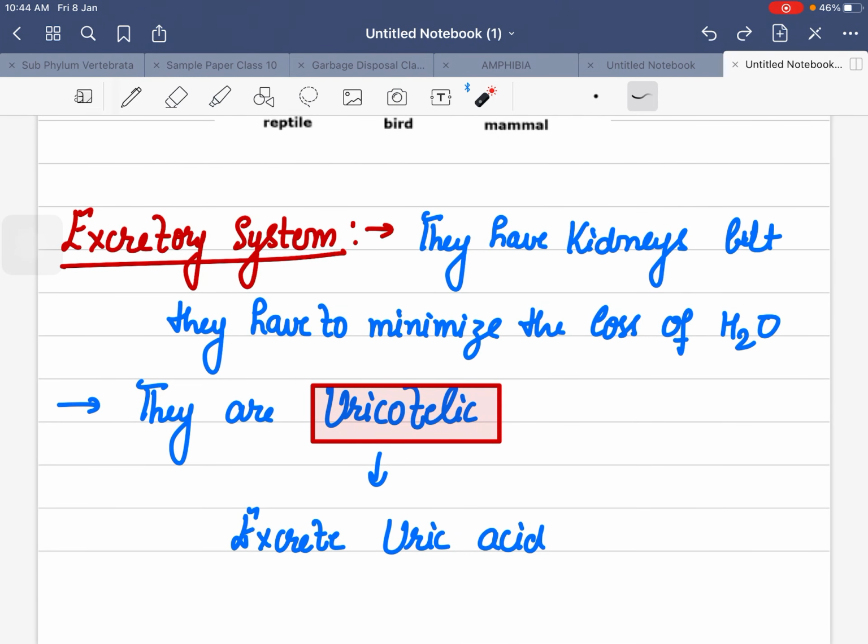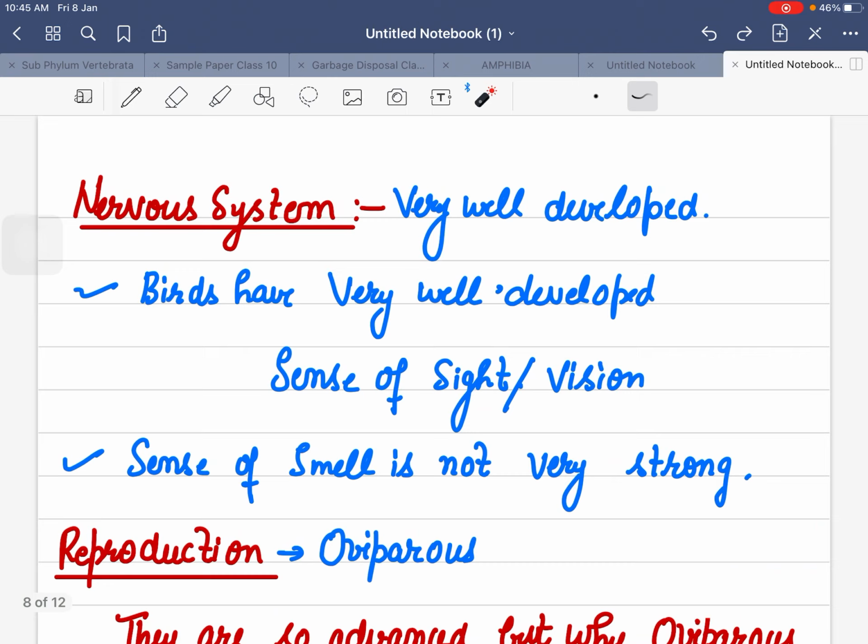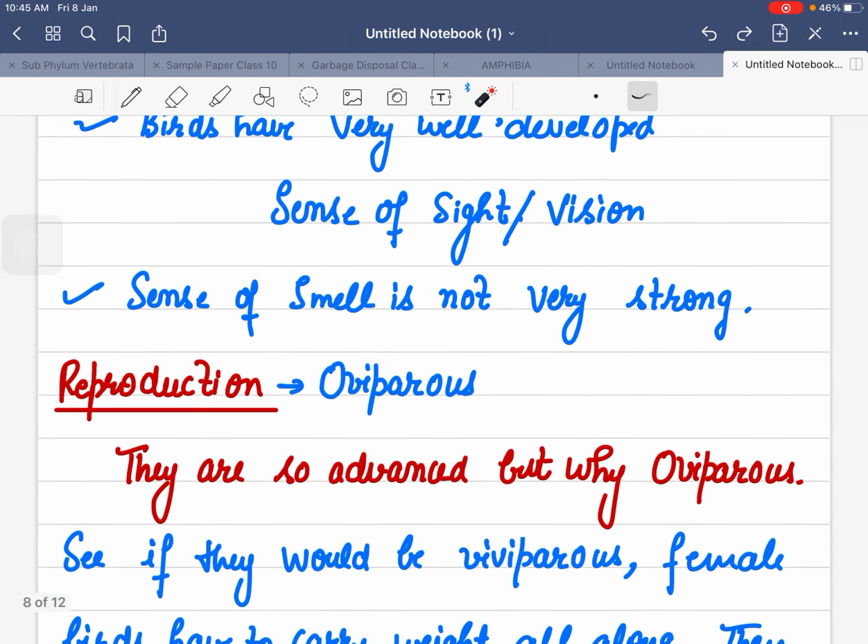Excretory system, they cannot afford much loss of water, so they are uricotelic. They excrete uric acid. Nervous system, very well developed. They have a very well developed sense of sight or vision. They can see things from very far distance. But definitely sense of smell is not very strong as in the case of mammals.